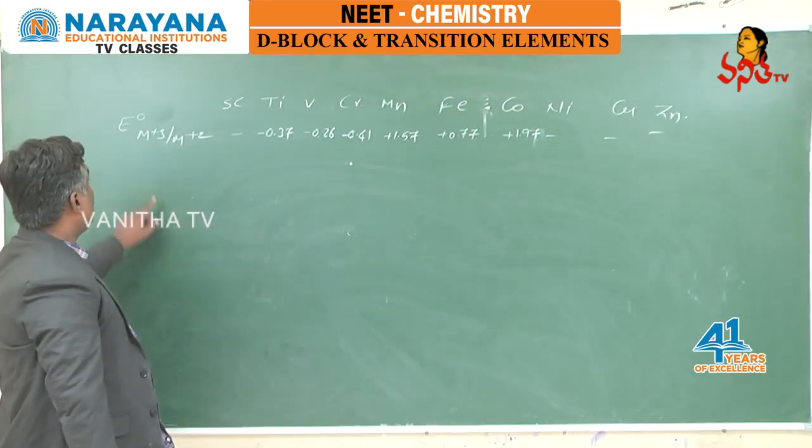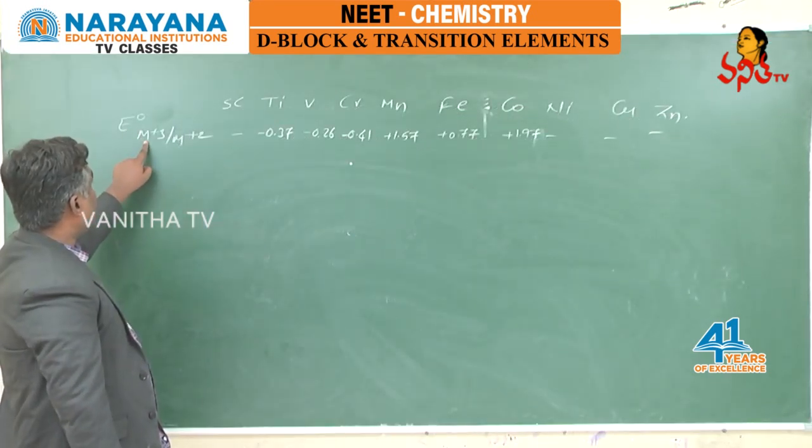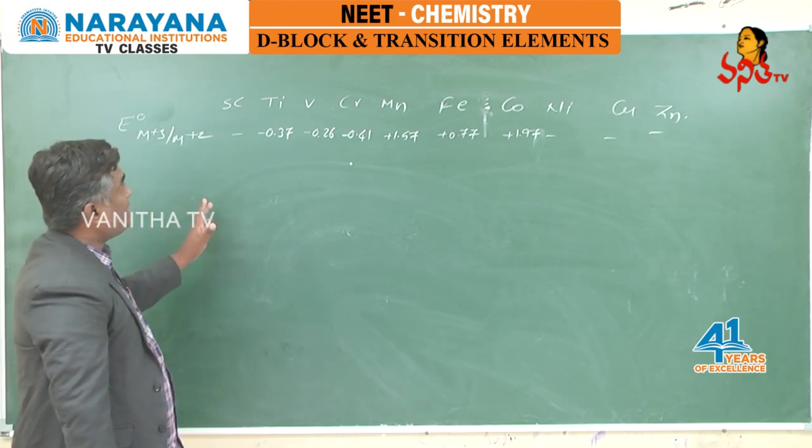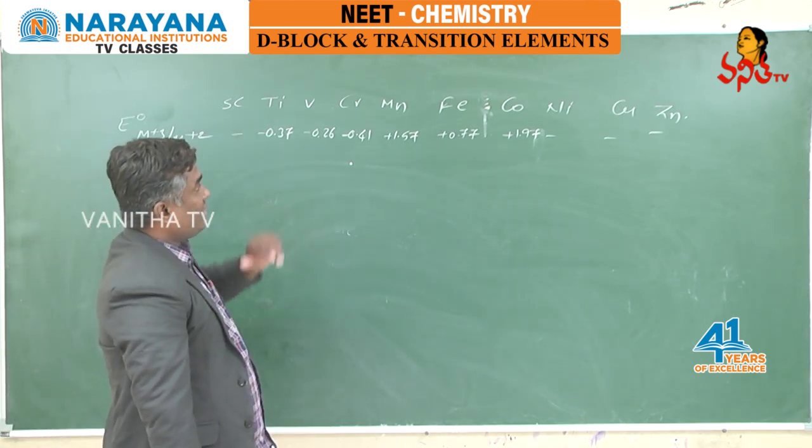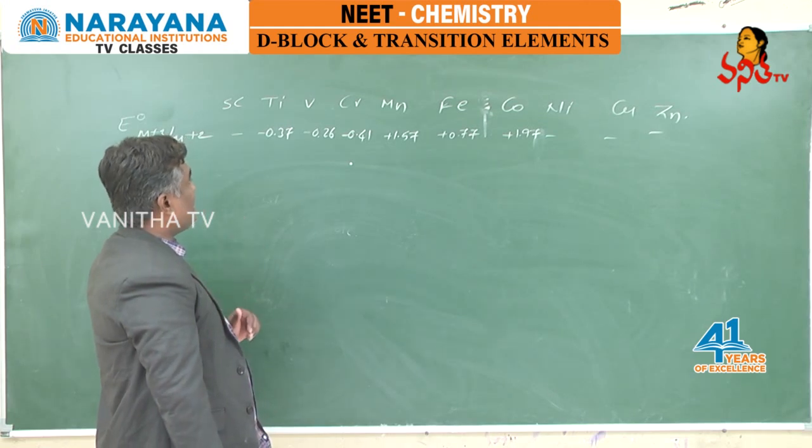And here again, if you see E naught of M plus 3 oblique M plus 2 in the 3D series elements from scandium to zinc, it is not regularly changing.